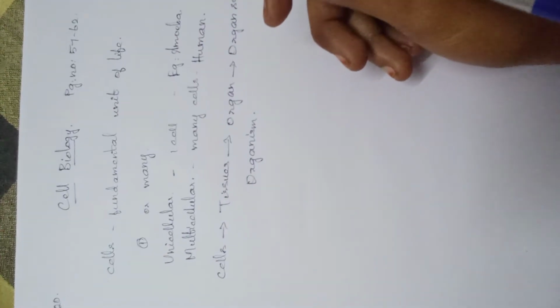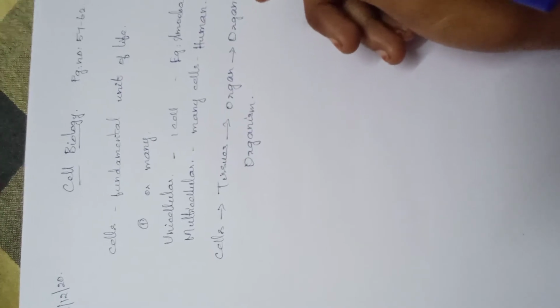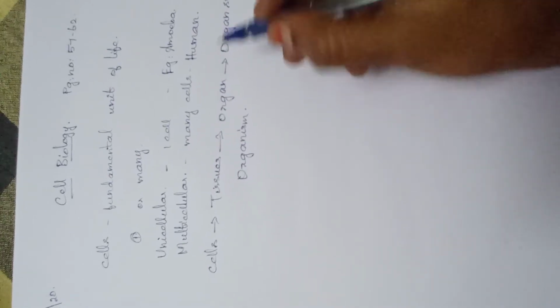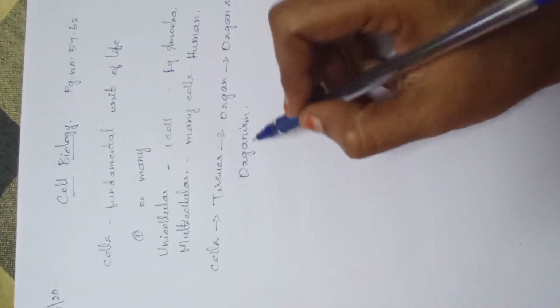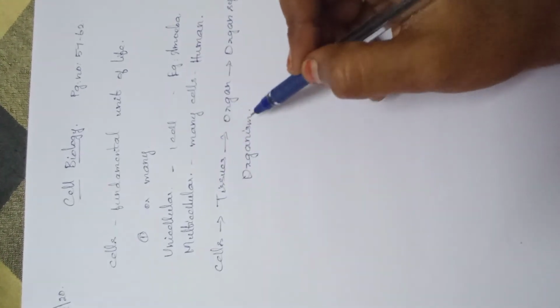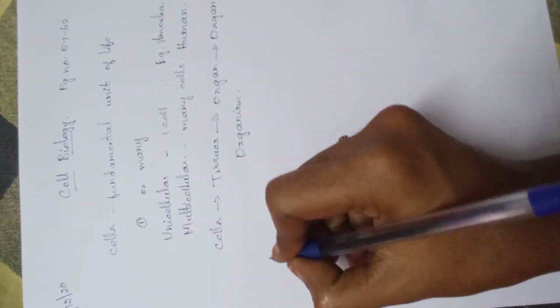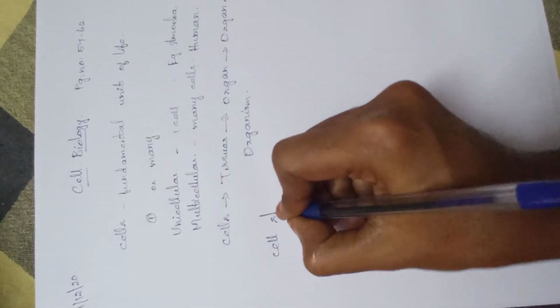Many organ systems. So in our body we have a respiratory system, an excretory system, and in such a way there are many organ systems which together form one complete organism. Okay, this is the use of the cell, which develops into an organism. And then the next topic we are going to see is the cell structure.